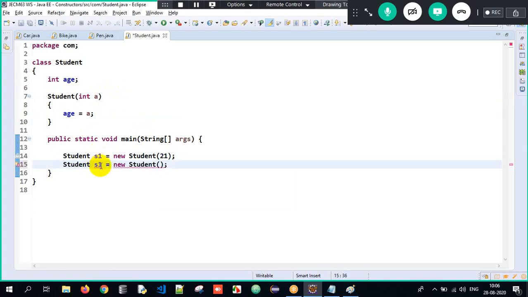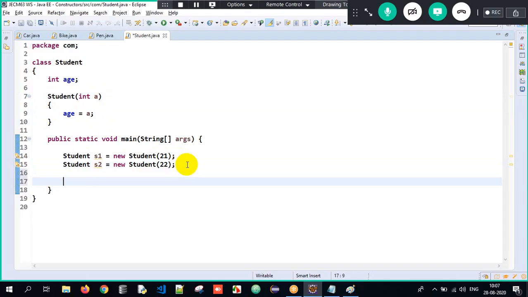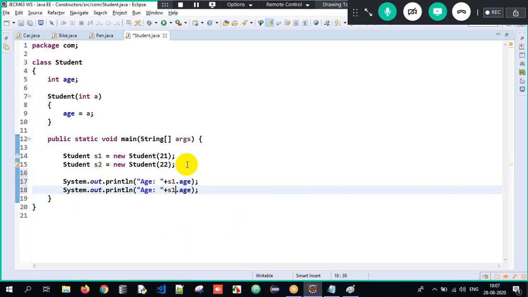Similarly, when I create one more object s2 and I pass 22, what happens? 22 I am passing to a, and that 22 is getting stored into age of which object? The s2 object. So therefore, two objects got created, two instances got created, two copies got created. So I can easily print it as age colon plus s1 dot age. This is student 1's age, and simultaneously I can print student 2's age as well. I can directly print it as s2 dot age here.